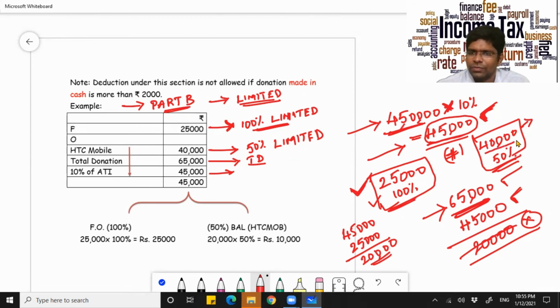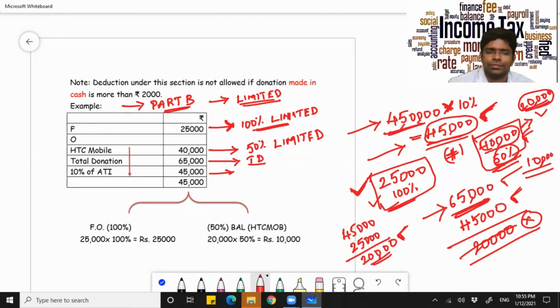Since you have a maximum limit of only 20,000, you will only consider 20,000 here and not 40,000. So 20,000 only will be considered under this particular segment. And out of this 20,000, 50% shall be allowed as deduction. How much is 50% of 20,000? It is 10,000.